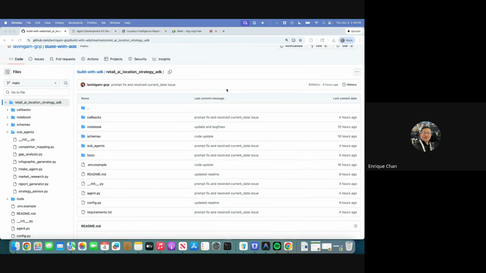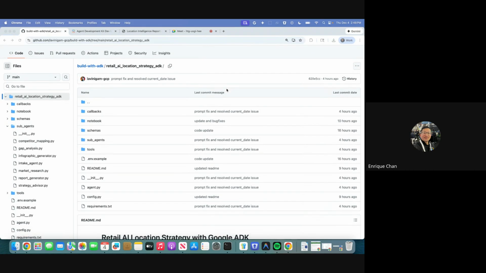Hi. As you know, LLMs are great at writing, but they are terrible at complex math. If you ask an AI to calculate market saturation for a retail location, it usually hallucinates numbers. This is how we fix it with ADK.